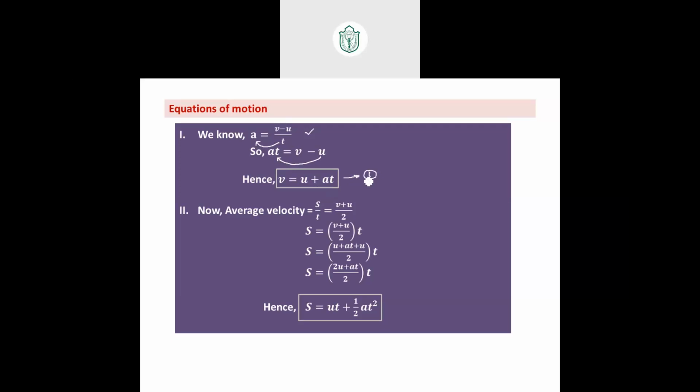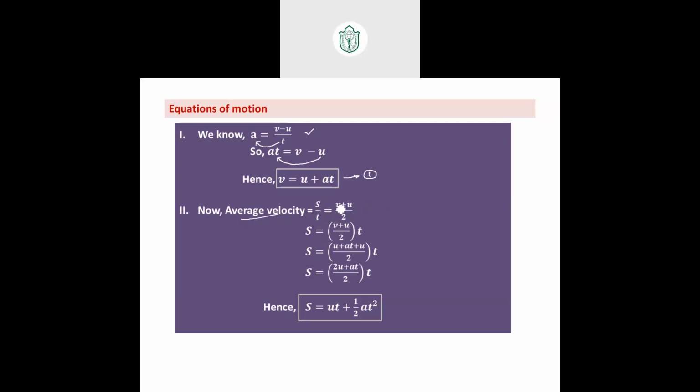We have derived the first equation of motion just using the acceleration formula. Now come to the second equation of motion. The only thing you should focus on is average velocity. If you know average velocity, you are good to go. So what is average velocity? One formula is total displacement by total time.